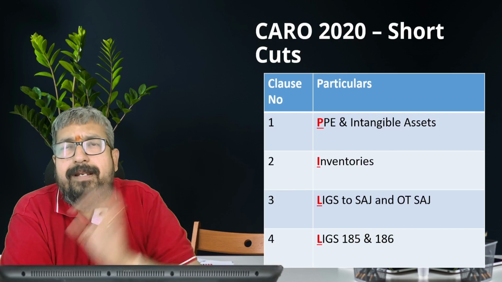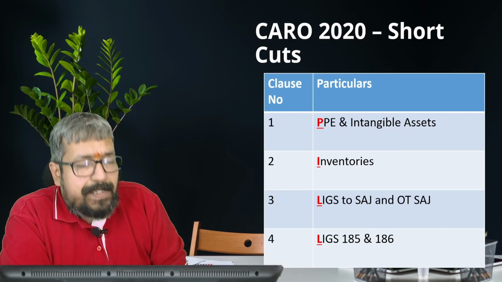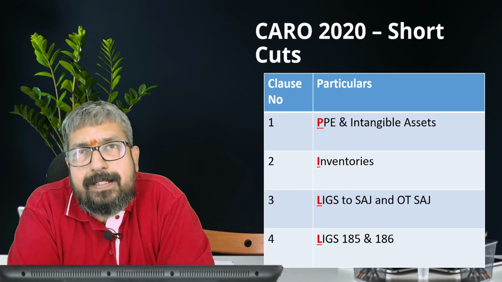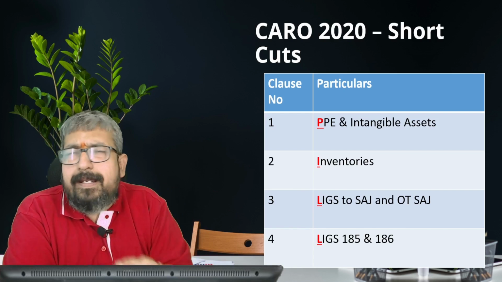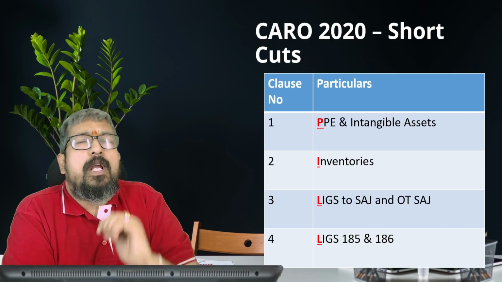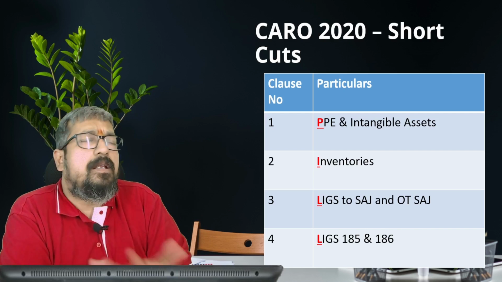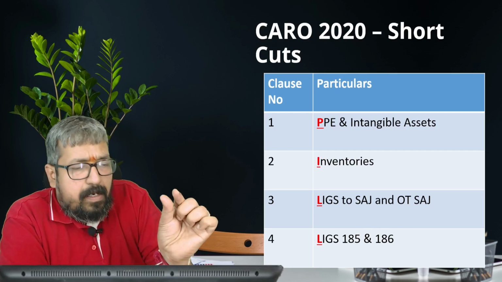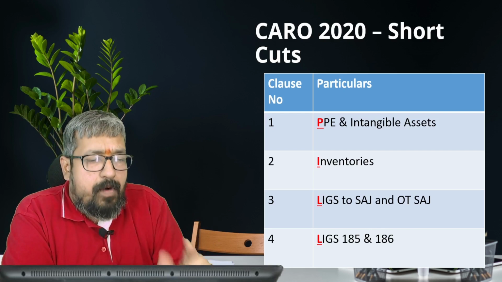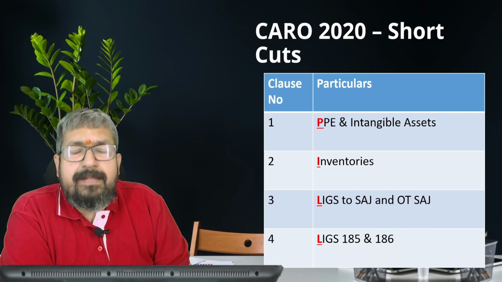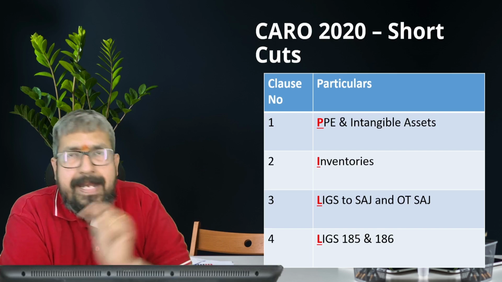The next one relates to section 185 and 186. Now, the full form of LEAKS is: Loans and advances given, investments made, guarantees provided, and securities provided. So if you see the mnemonic, the first mnemonic word for the four clauses is PILL, P-I-L-L. You can remember it this way: PILL.